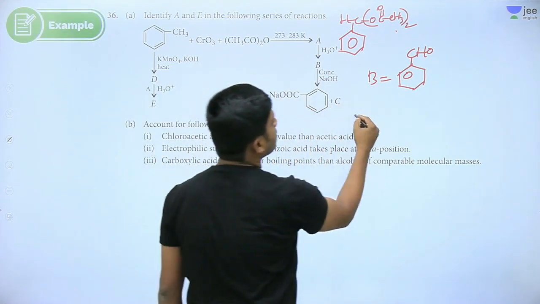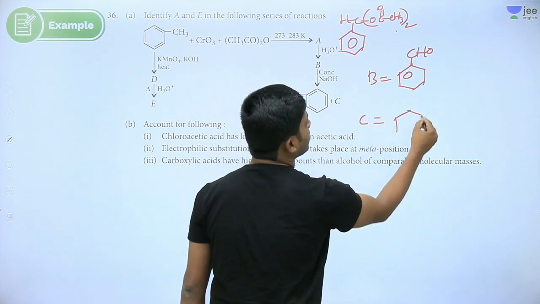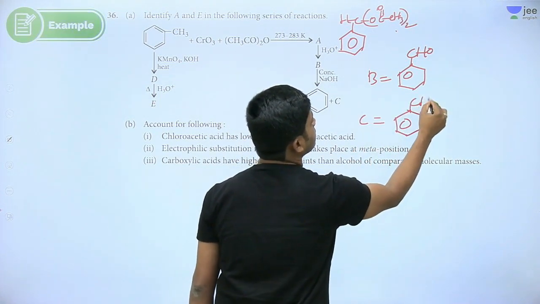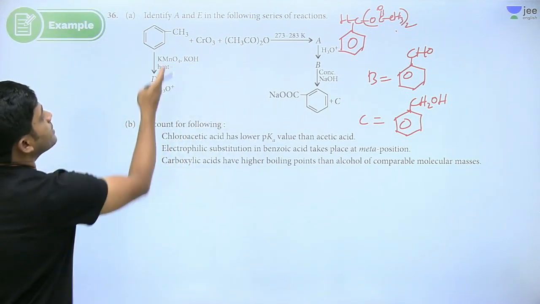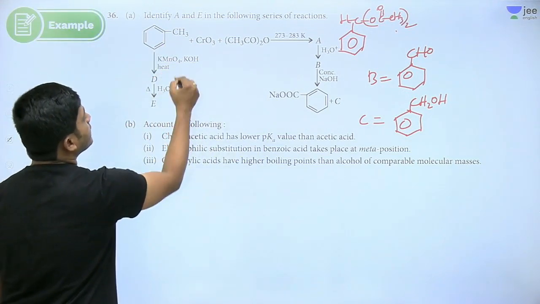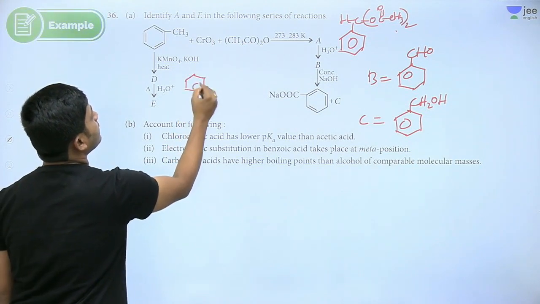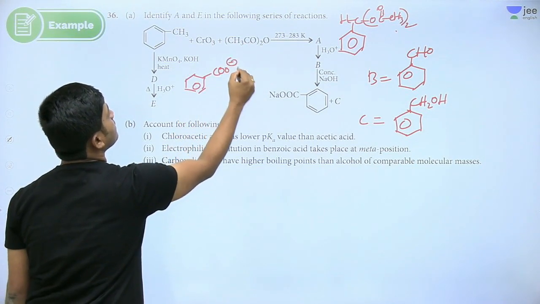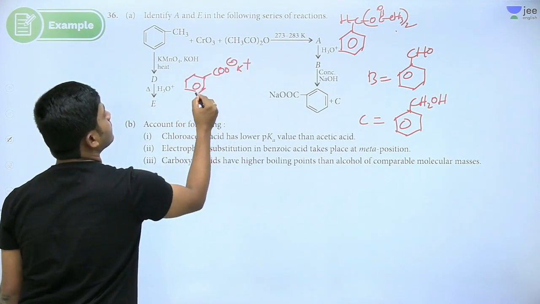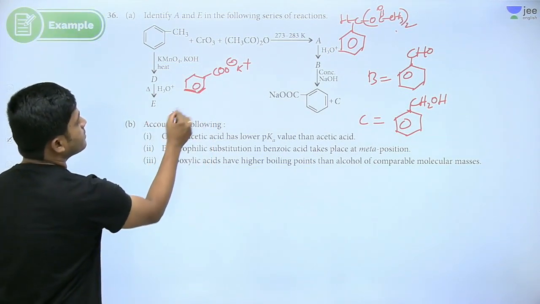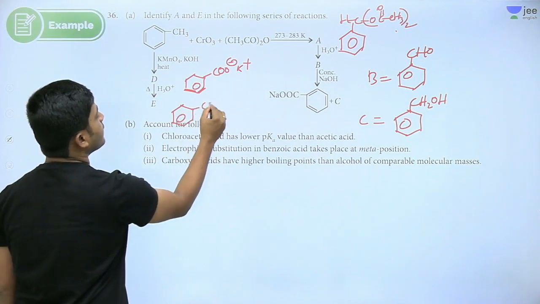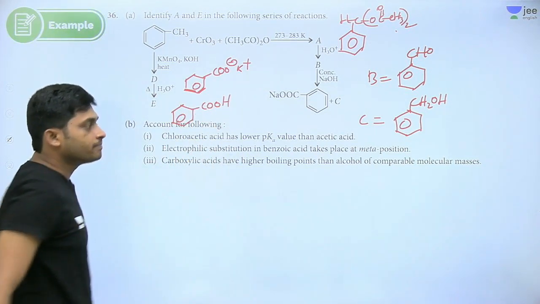We get a salt and we will be getting alcohol. Okay, right? So KMnO4 with KOH, what do we get? D here, COO minus K plus. Salt we get, and upon hydrolysis we get COOH.